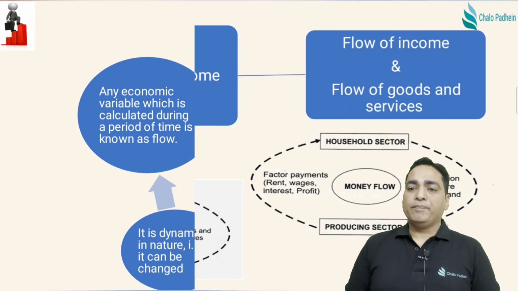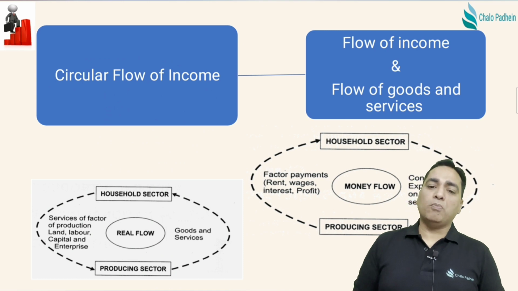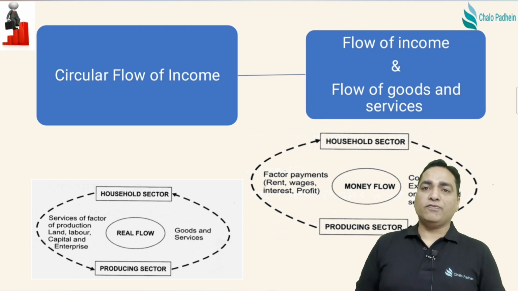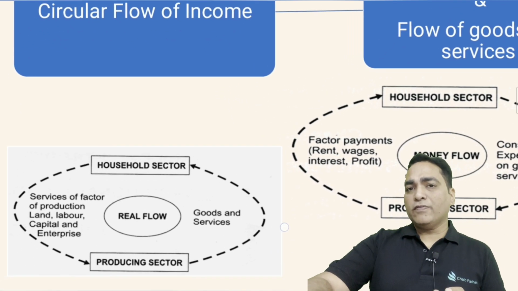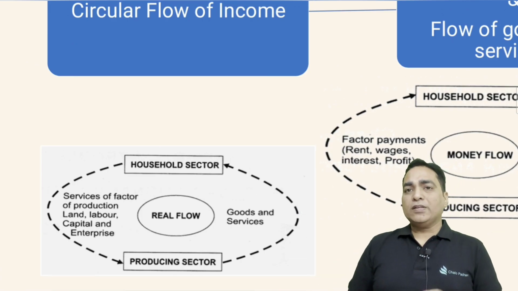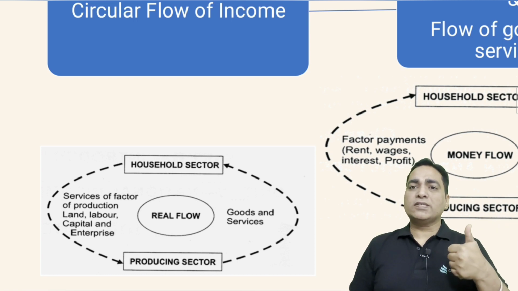Going forward, we'll talk about the real flow of money and the monetary flow. Now what is real flow and what is monetary flow? If you remember, in case of circular flow of income, we have already studied in my previous slides that there are primarily two sectors, a household sector and a producer sector. Now what does household sector supply?